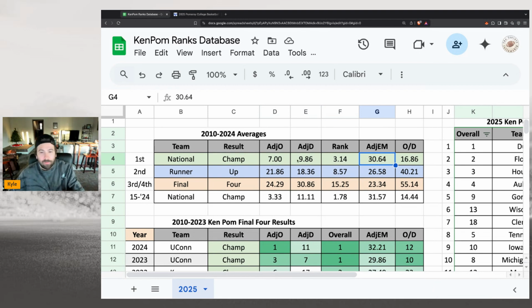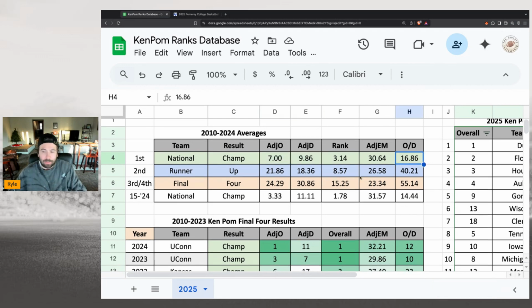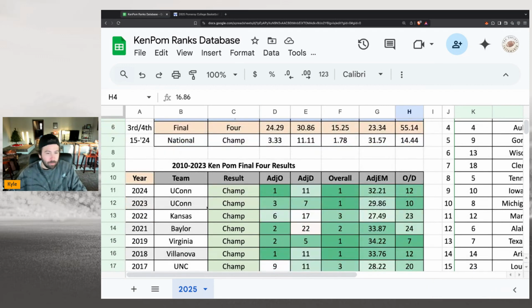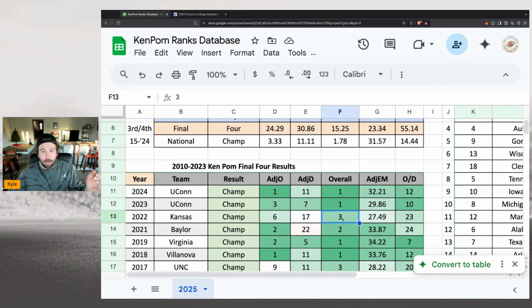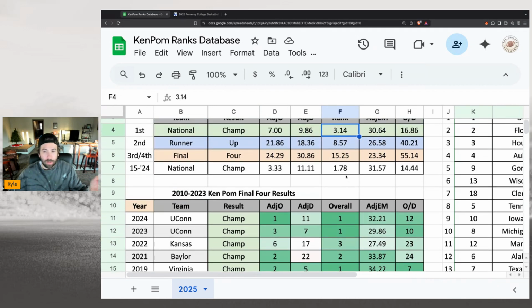So the offense defensive rankings, I'm just combining those numbers and coming up with a 16.86. And you can see the last couple of years, UConn was top 10 and top 10, top 3 overall. Kansas kind of skewed the system a little bit, but they were top 10 in offense, top 17 in defense, but they were 3rd ranked overall. So that should have kicked our metrics, because we saw that 30.64 kind of gets the job done.